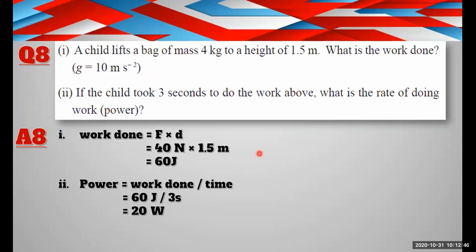Four types of formulas are given in this lesson. Work is equal to force into distance, kinetic energy is half into mv square, potential energy is mgh, and power is equal to work done divided by time spent. What is d? d is the distance traveled. Okay.